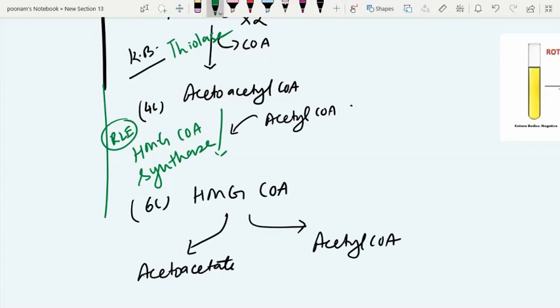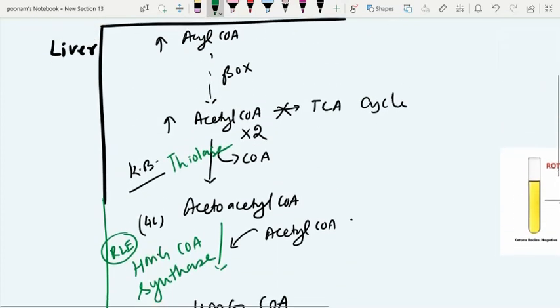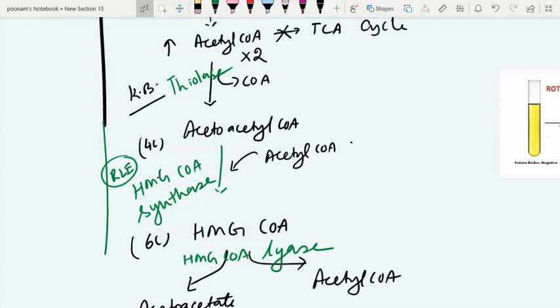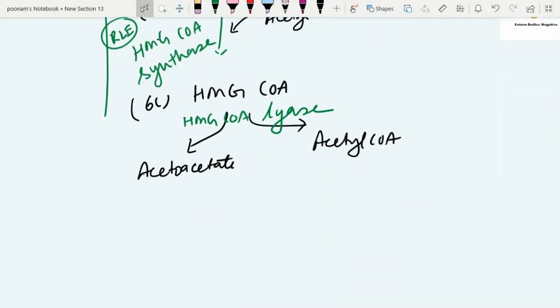This enzyme is HMG-CoA lyase. So these are the steps of ketogenesis. Excessive fatty acid oxidation results in excessive acetyl-CoA, which is not utilized in the TCA cycle, and it's diverted for ketogenesis, where thiolase forms acetoacetyl-CoA, and then HMG-CoA synthase forms HMG-CoA, which is broken into acetoacetate and acetyl-CoA by lyase enzyme.